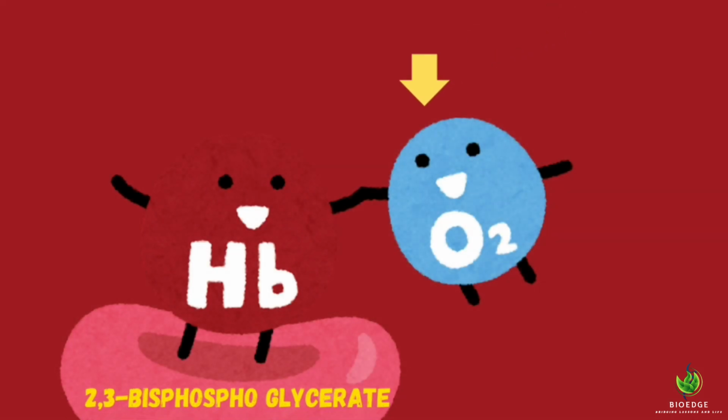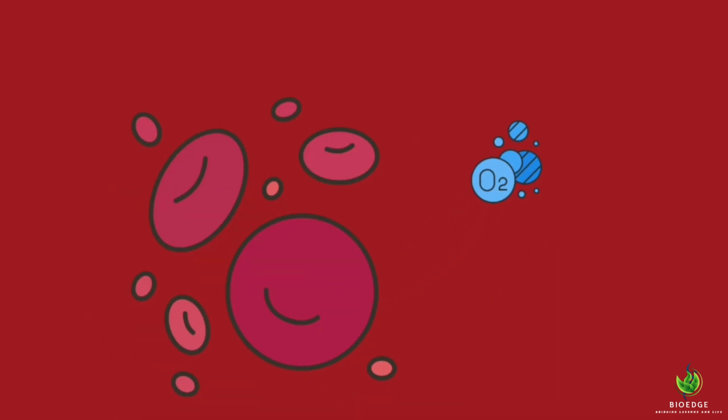Under hypoxic conditions, the 2,3-bisphosphoglycerate concentration increases in RBC. 2,3-bisphosphoglycerate combines with hemoglobin and reduces its affinity towards oxygen. So in the presence of 2,3-bisphosphoglycerate, oxyhemoglobin unloads more oxygen to the tissues. Therefore, an increase in 2,3-bisphosphoglycerate is observed at high altitude, in fetal tissues, and in anemic conditions.